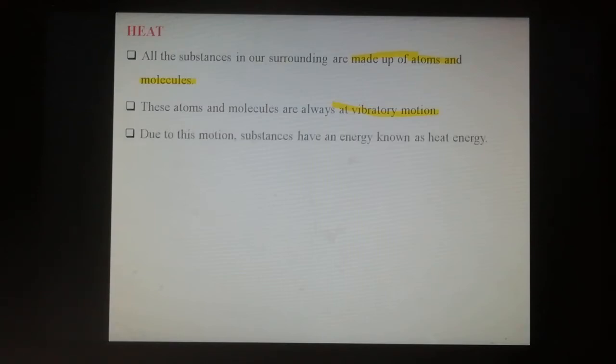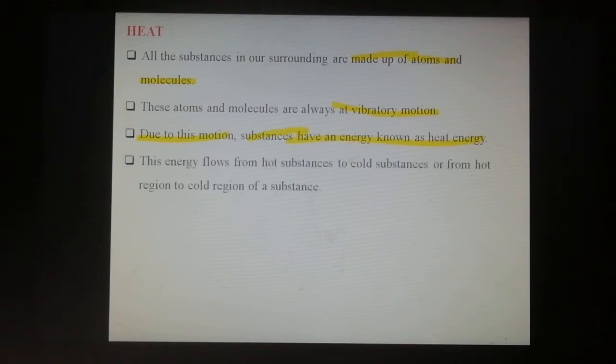Okay students, due to the vibratory motion, substances have an energy known as heat energy.